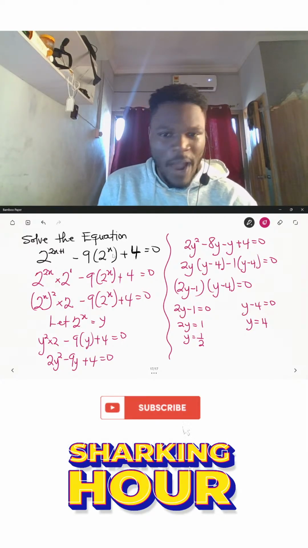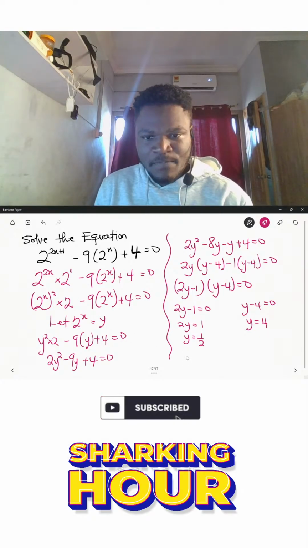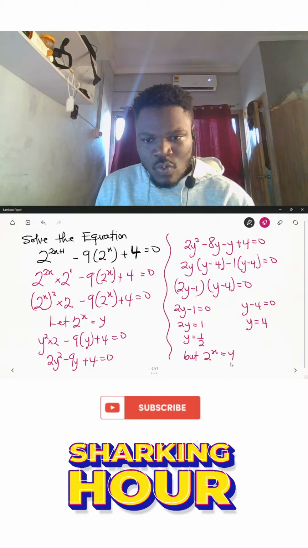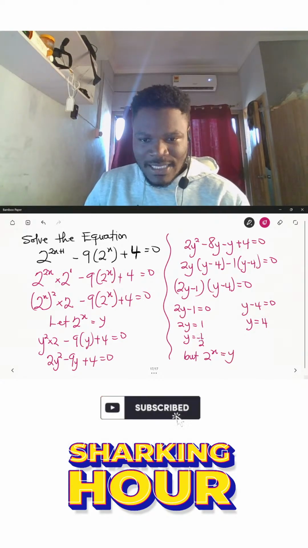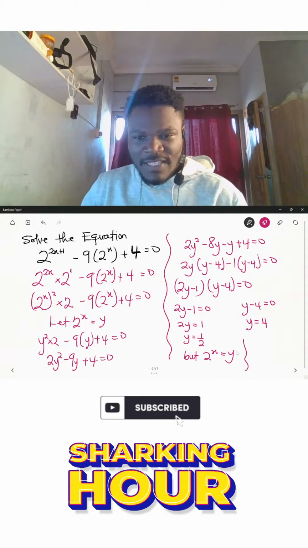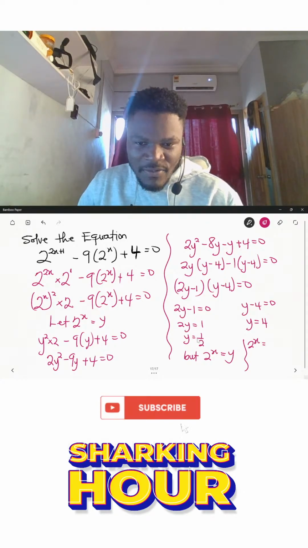We introduced the y, so it means that we need to find the value of x. Therefore, we need to remember that 2 power x is equal to y. Are we okay? In this particular case, for the first answer, in place of y, I'll put 2 power x here.